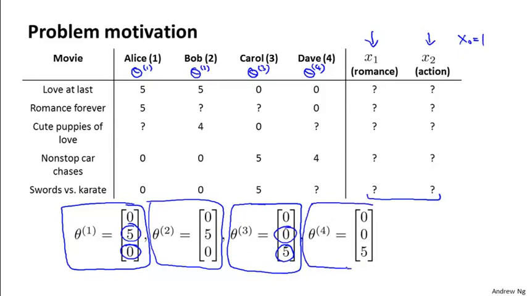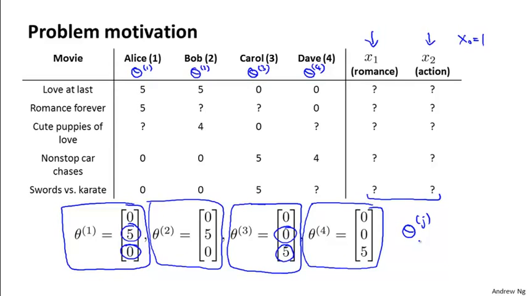Similarly for Dave. So let's assume that somehow we can go to our users, and each user j just tells us what is the value of theta j for them. And so it basically specifies to us how much they like different types of movies. If we can get these parameters theta from our users, then it turns out that it becomes possible to try to infer what are the values of x1 and x2 for each movie.